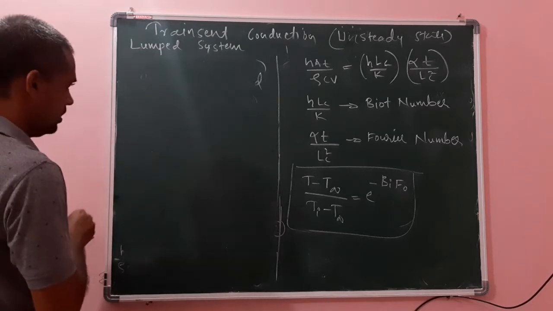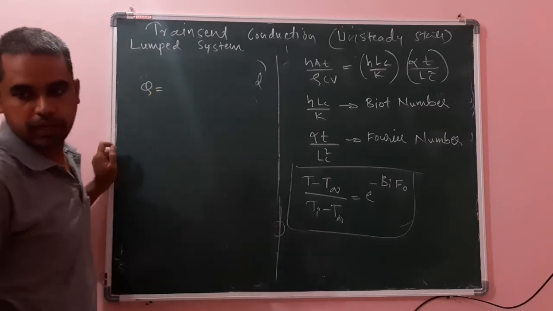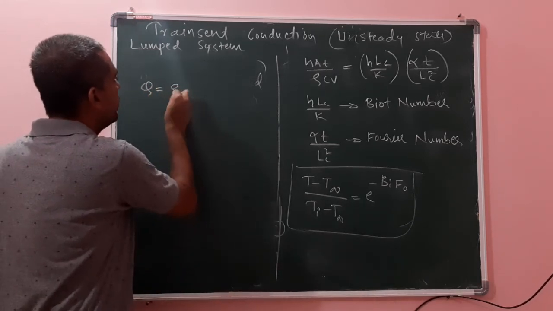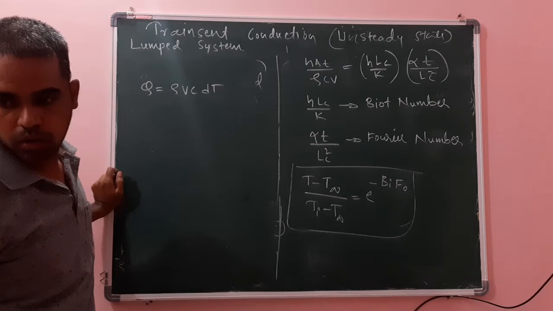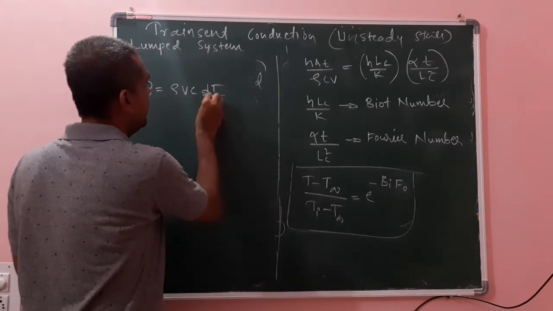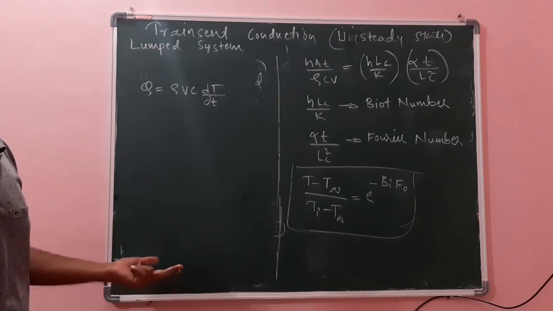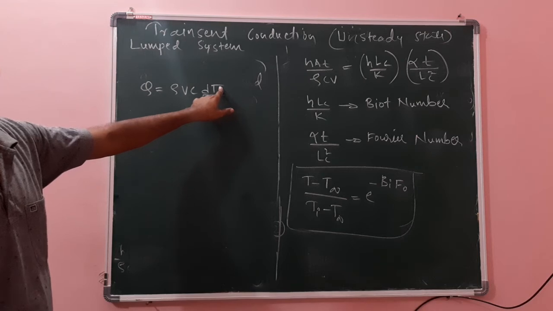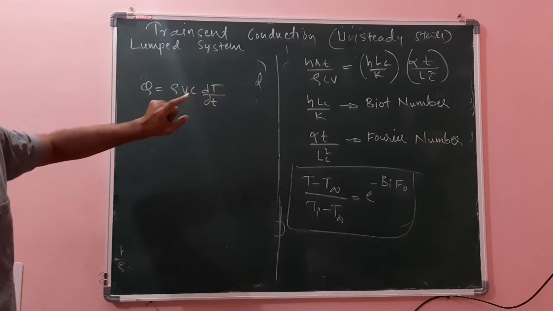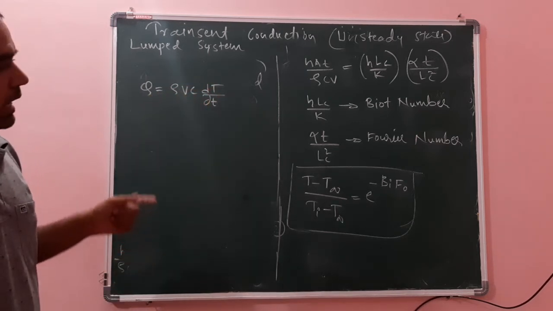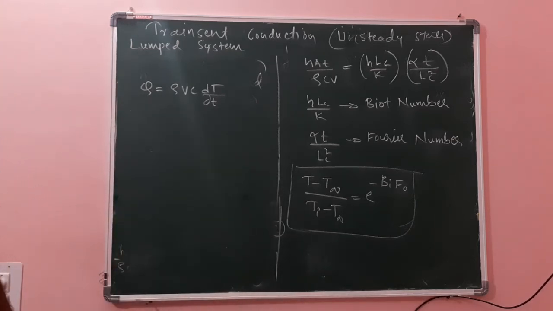Here we know Q is equal to hA. Q is equal to rho V into C into dT by dt, the heat transfer. Here dT by dt, from the equation, is nothing but (Ti minus T infinity) into e raised to minus Biot number into Fourier number.